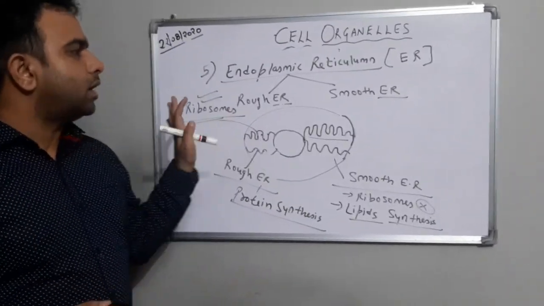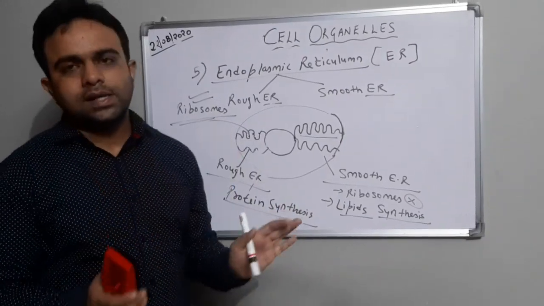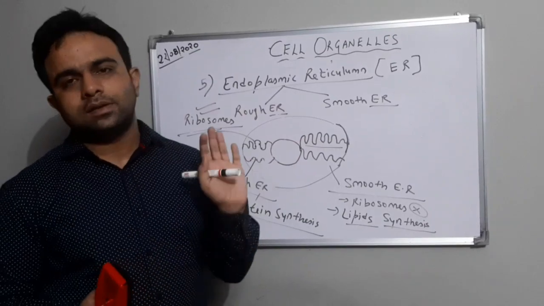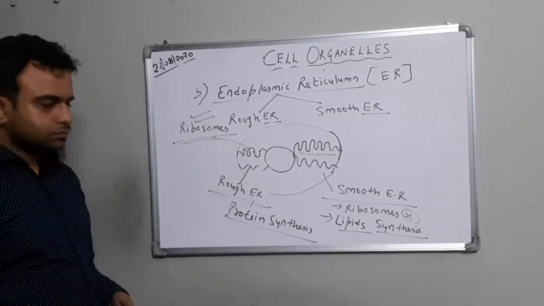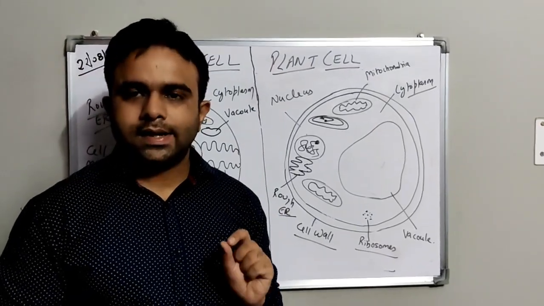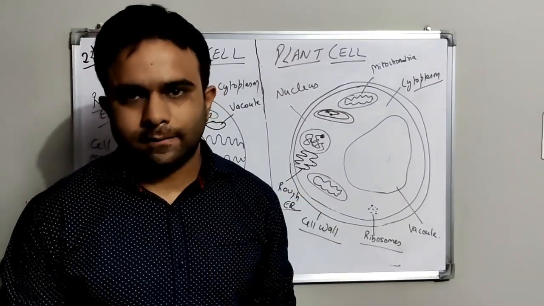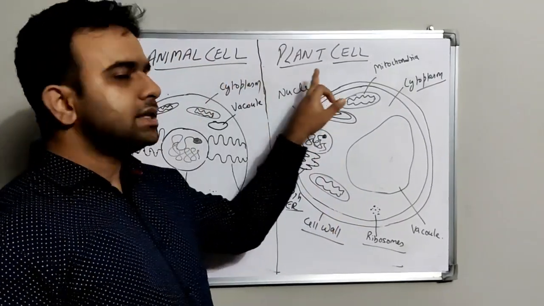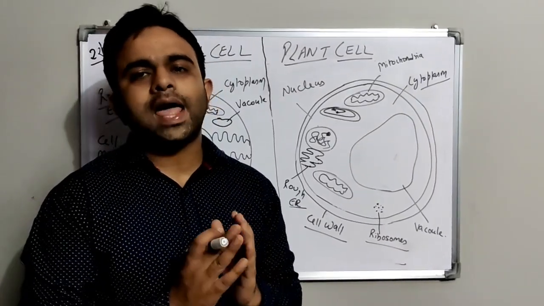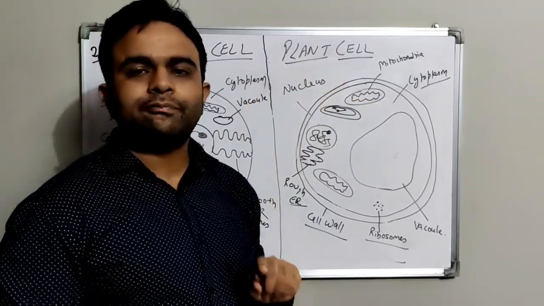So now we will be able to see the structure of plant and animal cell, where you will be able to see these organelles in the form of their structures, and the detailed explanation we will do in class 9. Okay, thank you. Students, we have discussed the cell organelles in detail, and we have discussed that they are found in eukaryotic cells. Animal cell and plant cell are examples of eukaryotic cells. So we will observe how they are seen in the microscope in the case of animal cell and in the case of plant cell.